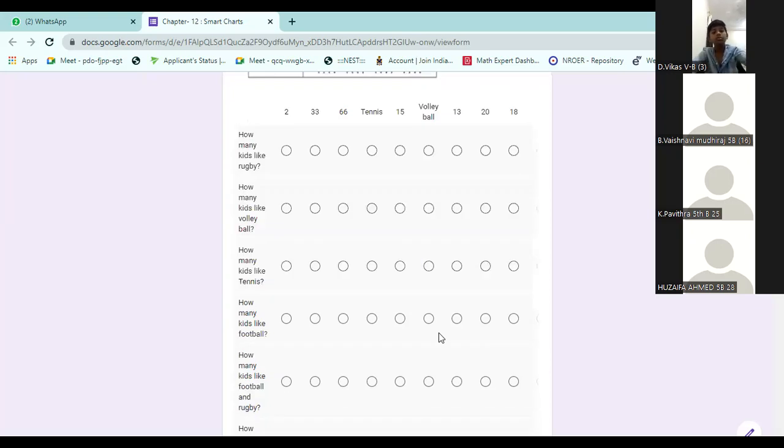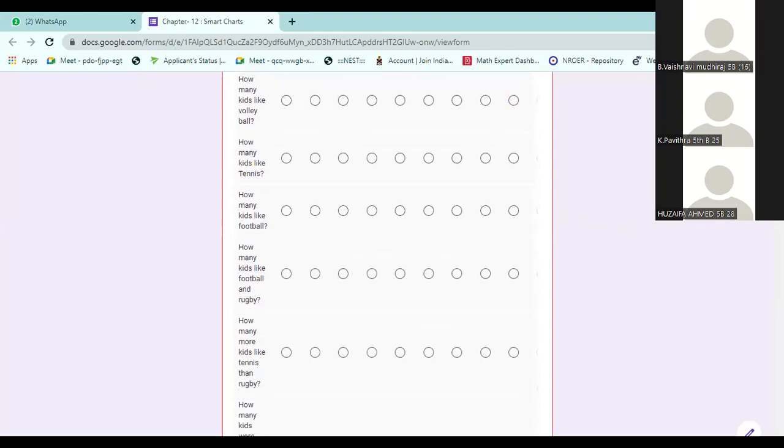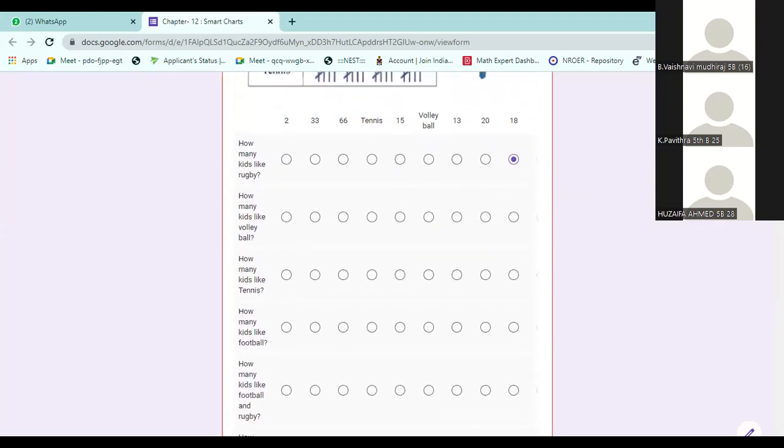How many students like rugby? Rugby, 18 children. How many kids like volleyball? Volleyball, 13 is the number. How many like tennis? 20. You have to read the table and give the answer. How many like football? 15.